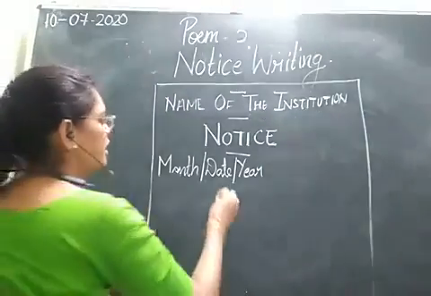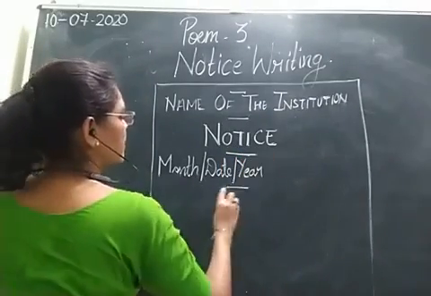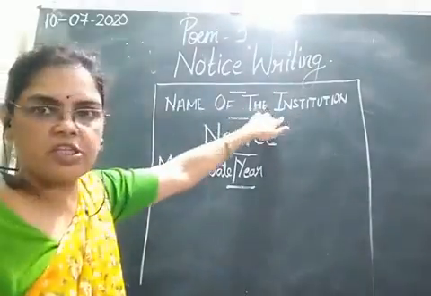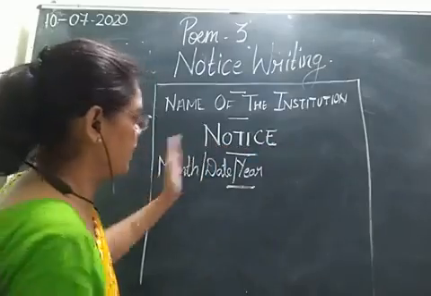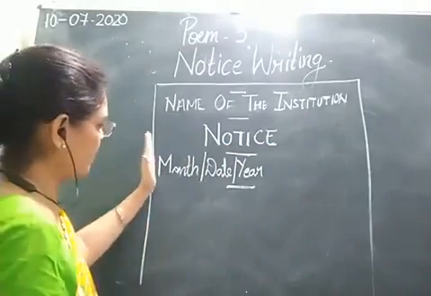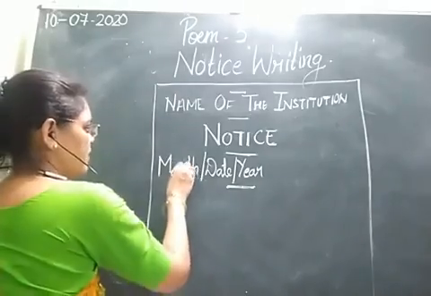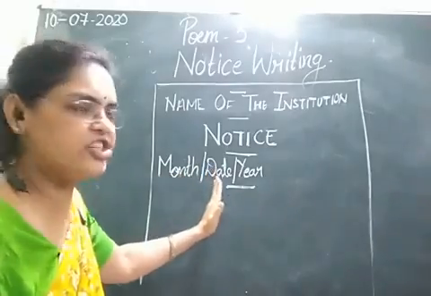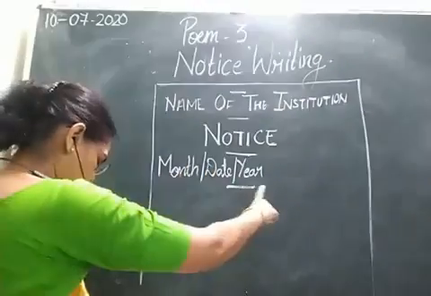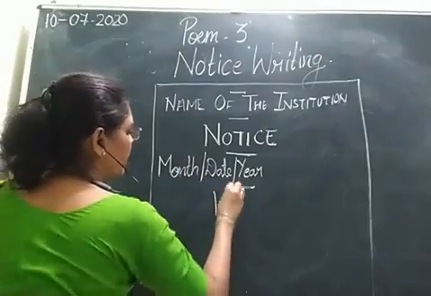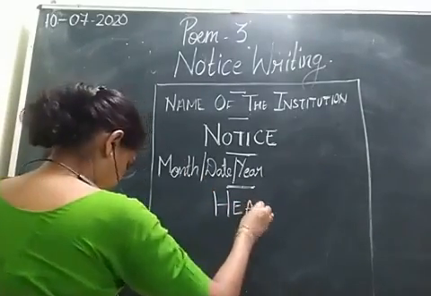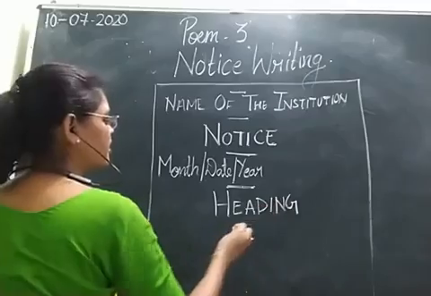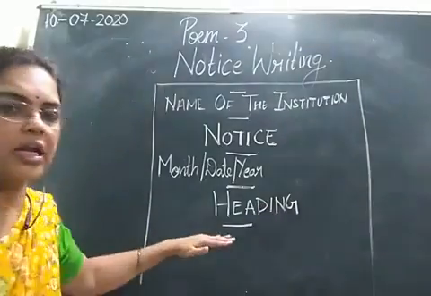After that, students, again leave one line. After writing the date, you need to leave one line. And students remember, आपने name of the institution center में लिखा, notice भी center में, but date will be starting from the left. हम एकदम left से अपनी date बेटा start करेंगे. And date का एक format है, first the month, then the date, then the year. After that, we leave one line and then we write the heading in the center. बेटा जो हमारी heading है वो हम center में लिखें. After writing the heading, again you need to leave one line.